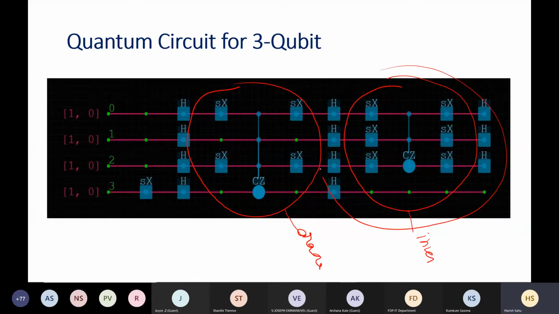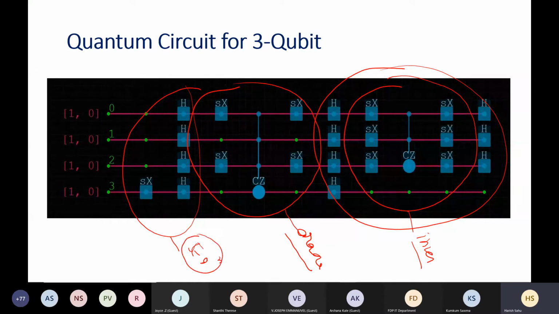So this component is doing the inversion about mean, and this is doing the oracle part. One iteration we have shown here, and this is your standard part, basically called equal superposition creation, the initialization part. We will see how we can implement this oracle in detail, but for the time being, understand that using quantum gates we can implement these things. How, we will see in the composer.